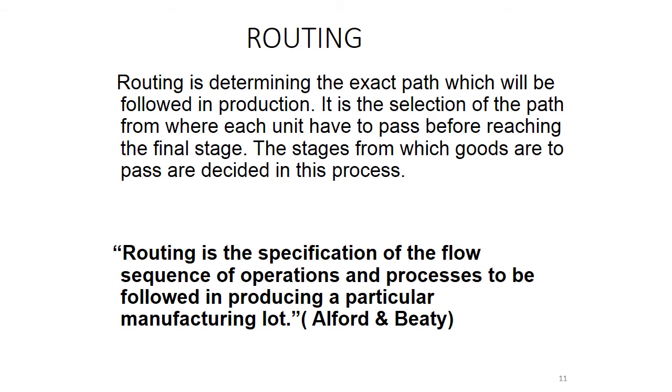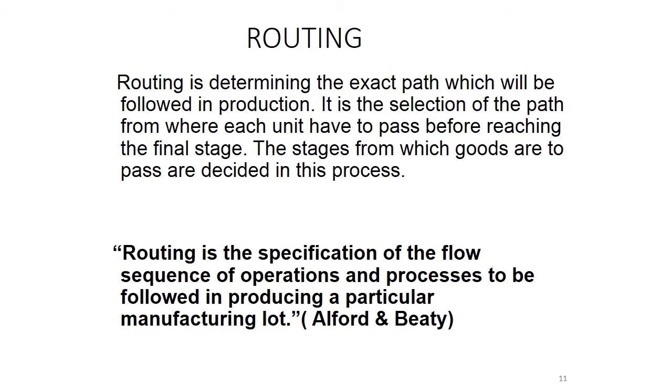The stages through which goods are to be passed are decided in this process. Routing is the specification of the flow, sequence of operations and processes to be followed in producing a particular manufacturing lot. As I already told you, routing means finding out the path, or the sequence of the operations.